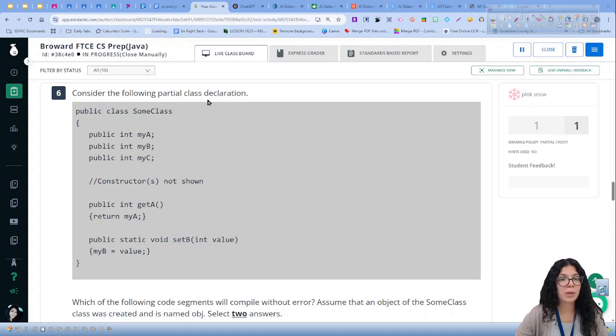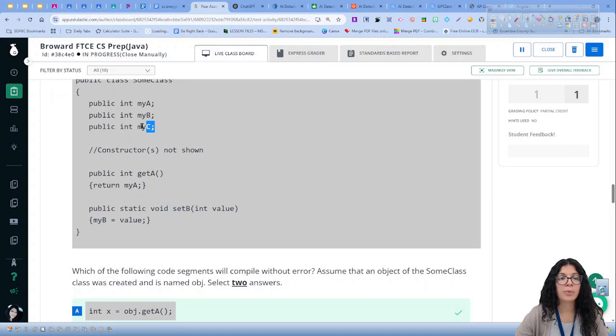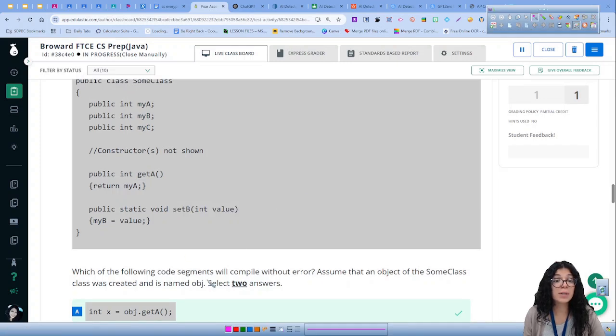Consider the following partial class declaration. Okay, so we have some class here. We have three variables, myA, myB, myC. And we have some methods. We have getA and we have setB. Now this question is asking about which code segment will compile without any error.